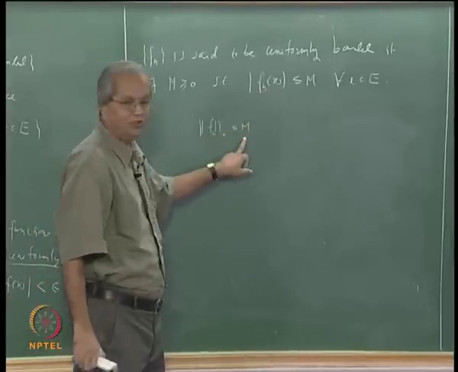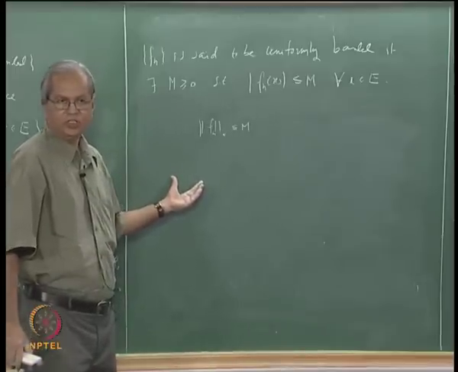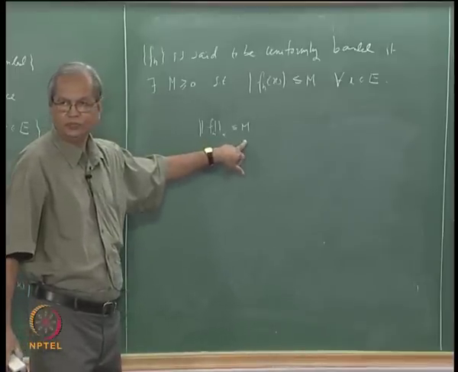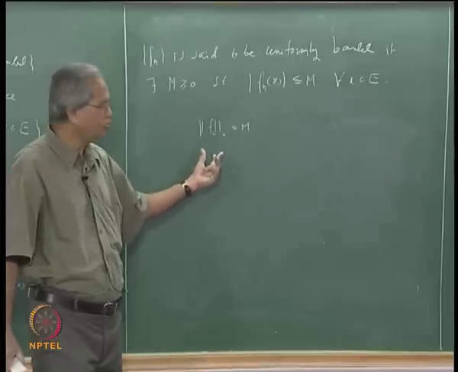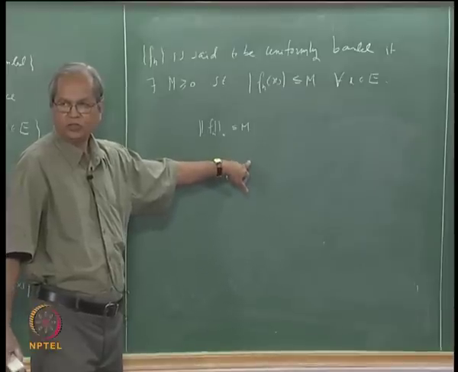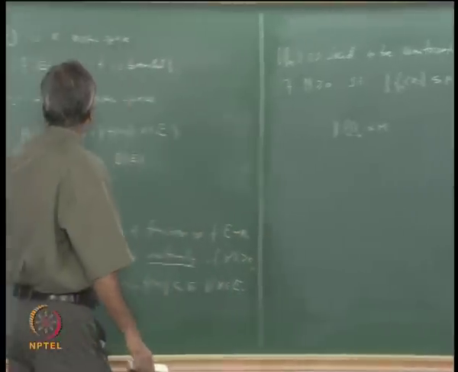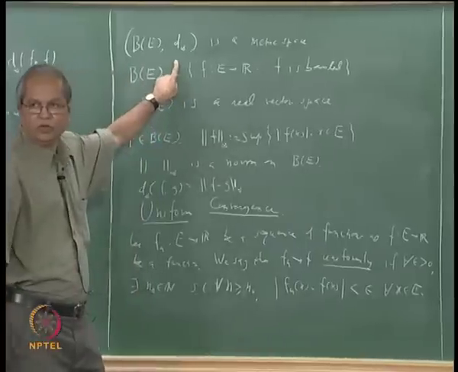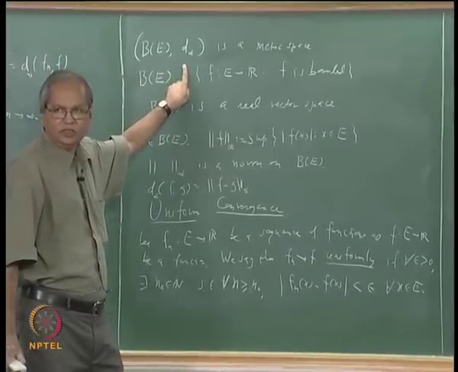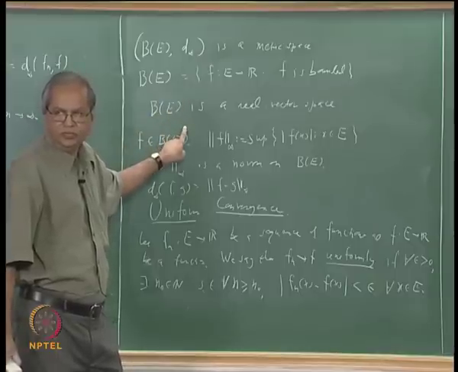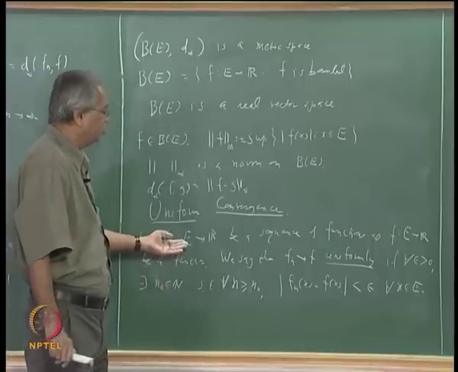Now if the norm is less than or equal to M for every element here, if you take any two elements f and g, the distance between them is norm of f minus g, which is less than or equal to norm f plus norm g, so that is less than or equal to 2M. So saying that a family of functions is uniformly bounded is exactly the same as saying that it is bounded in this metric.